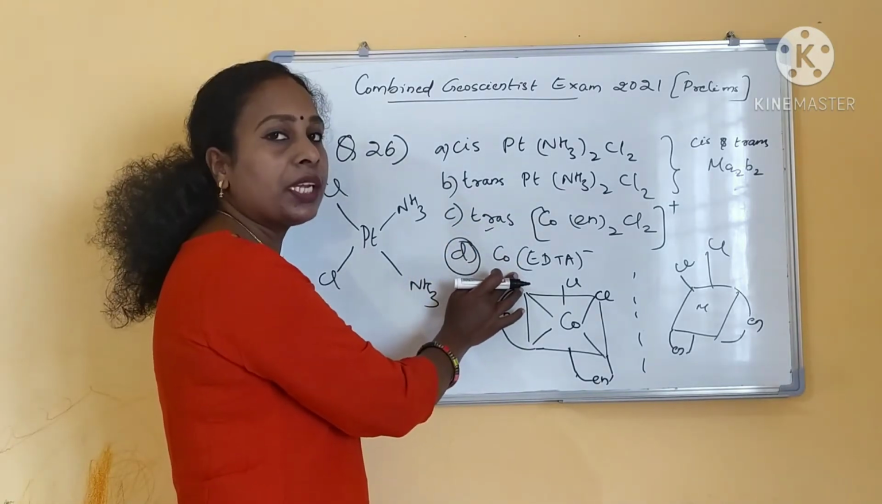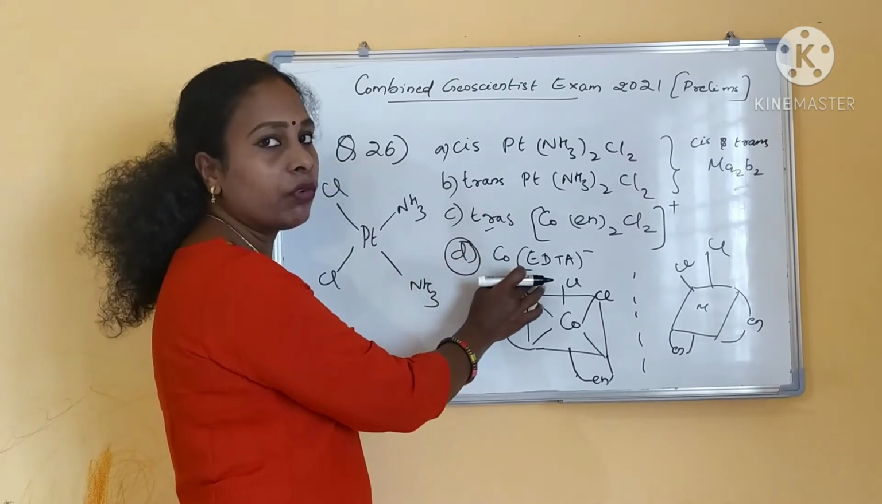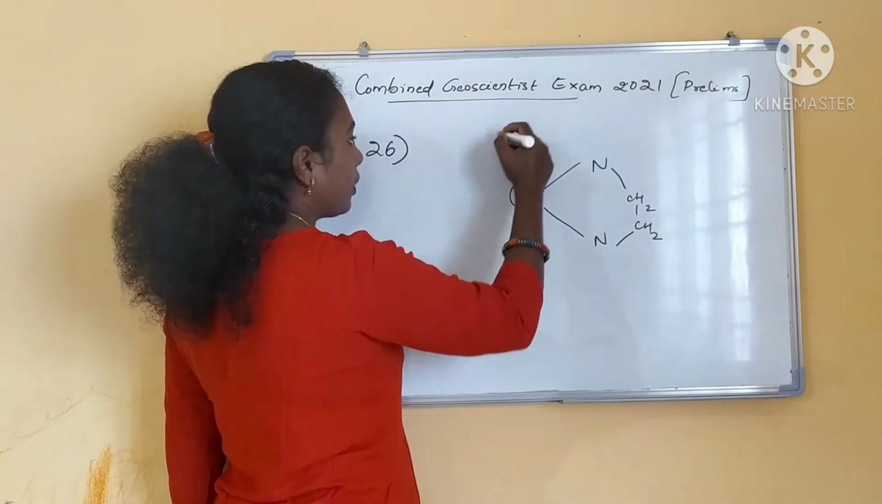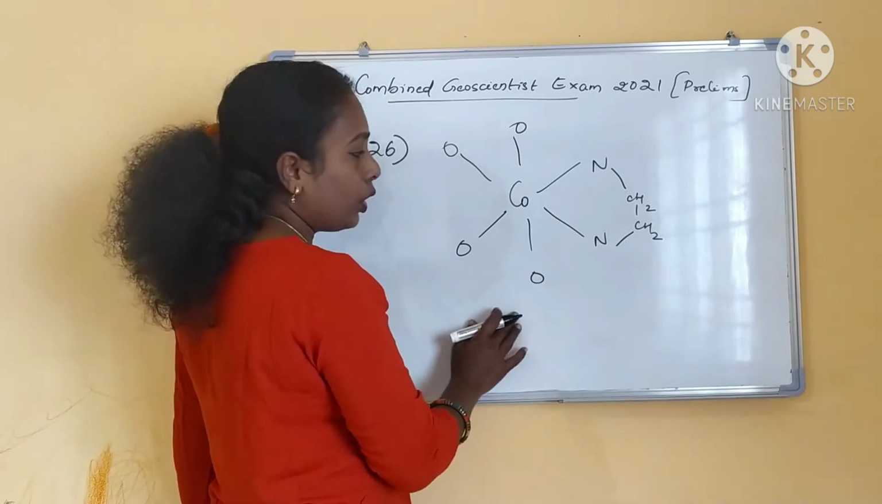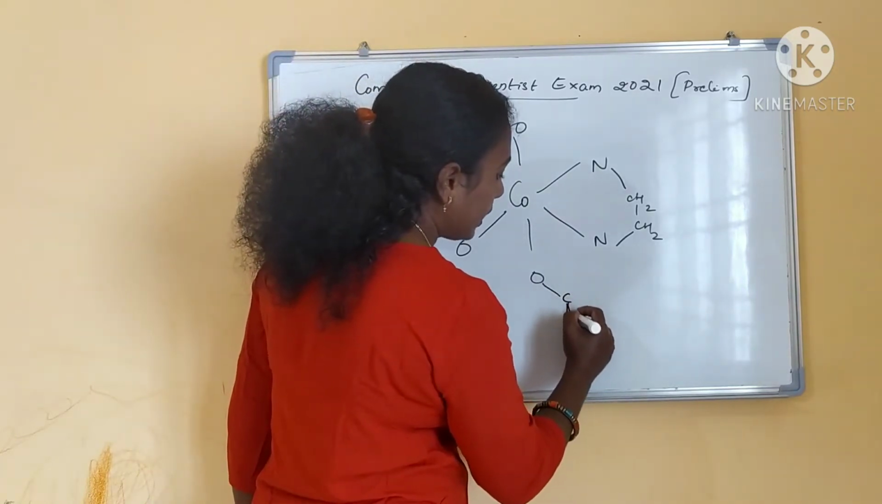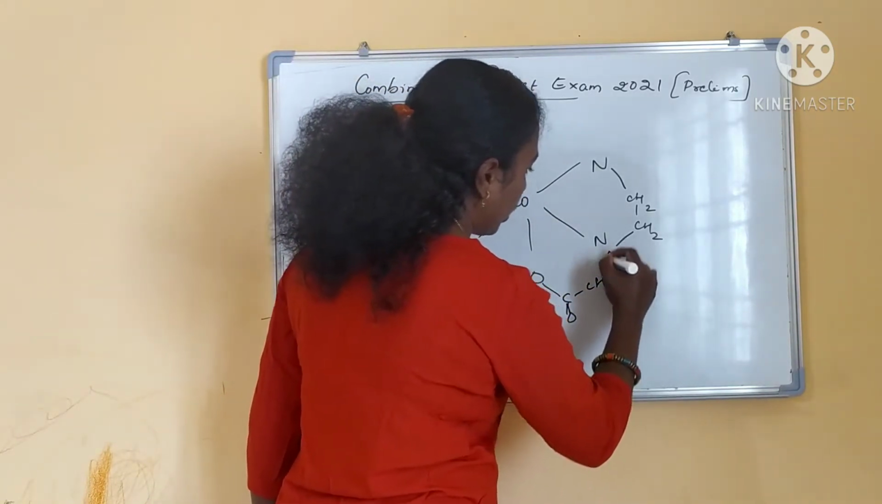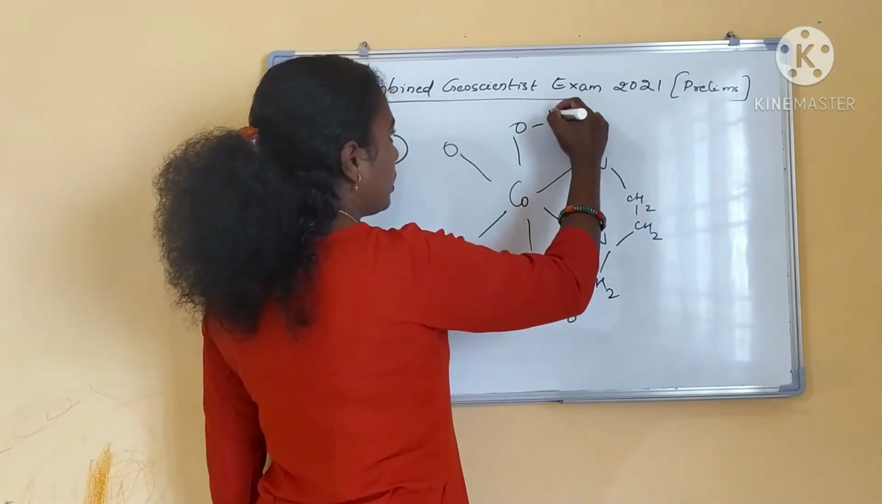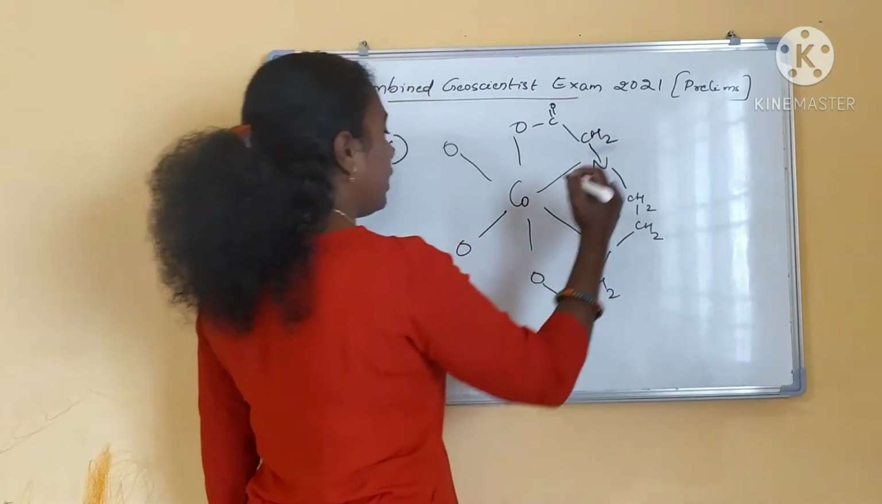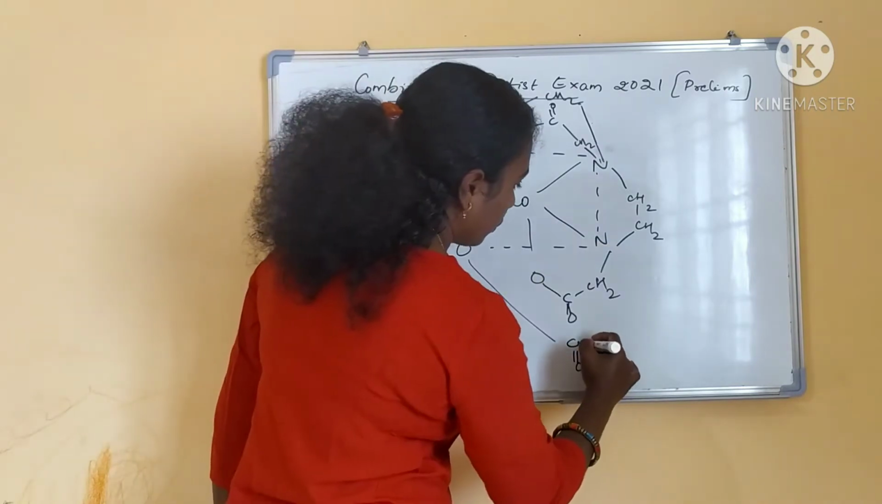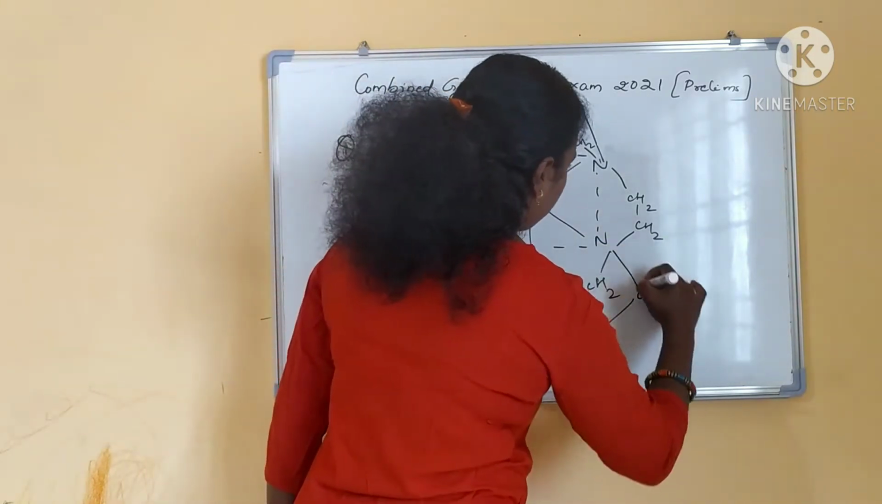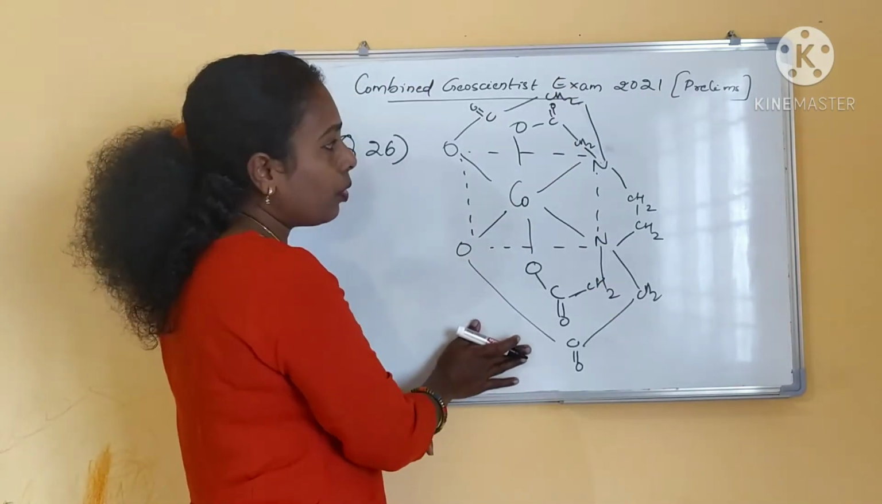Then which one is the optically active complex? Your answer will be D. We will see the structure of this complex now. Only oxygen is coordinated, right? Here it will be C double bond O, CH2, right? Here also C double bond O, right? This is the coordination. So this is your complex, right?